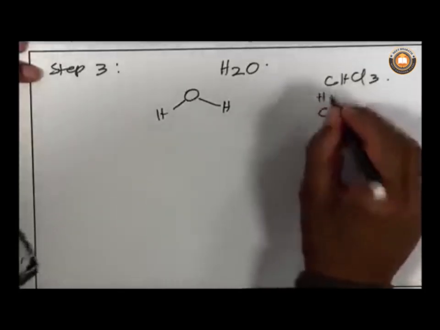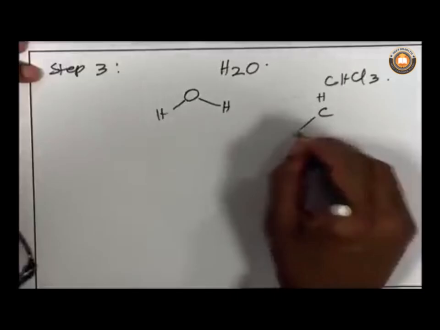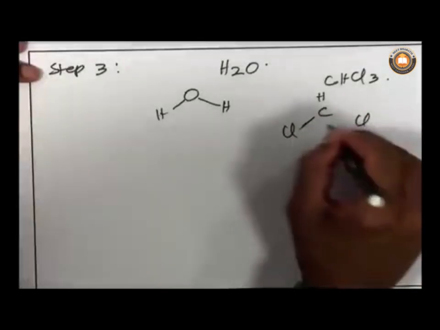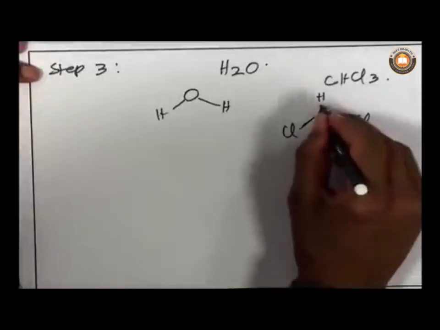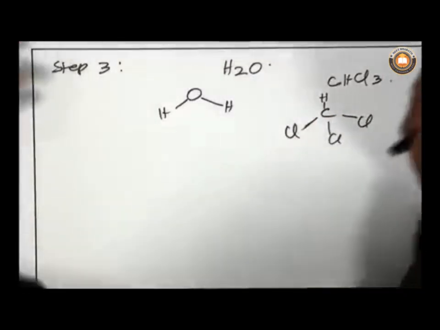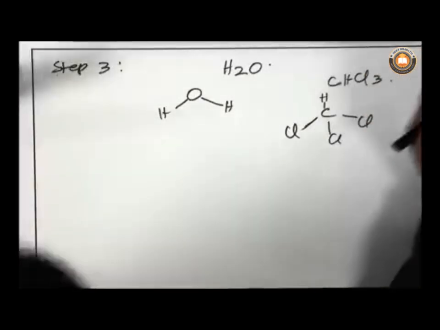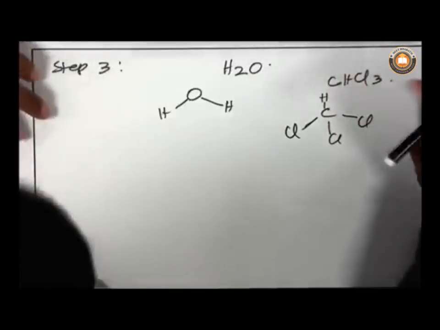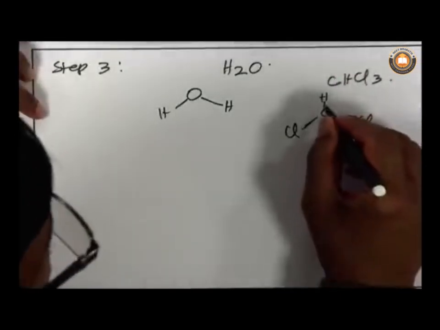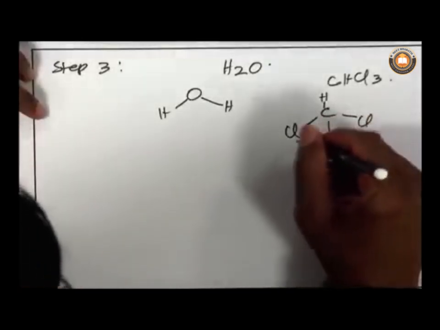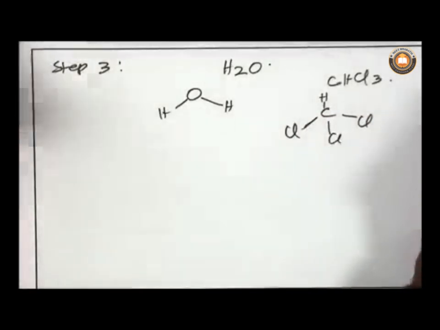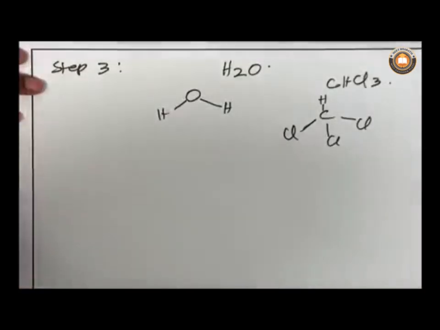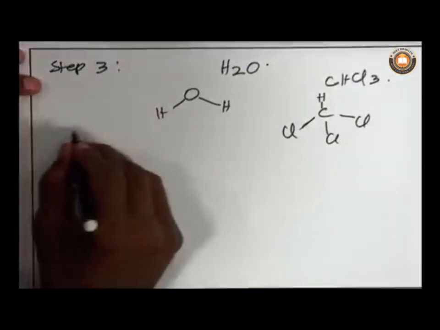You put the hydrogen here and 3 chlorine atoms around it, and then you draw a single bond between atoms, because at least one bond must be present between each pair of atoms. A single bond refers to 2 electrons. Then the next step is to subtract.